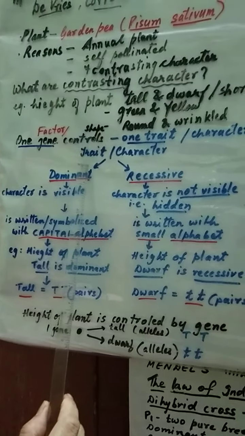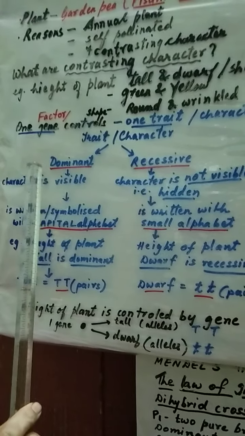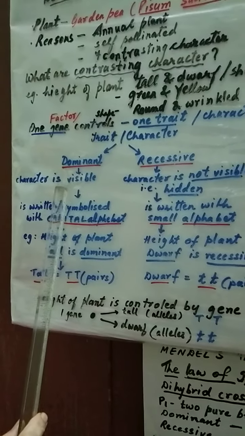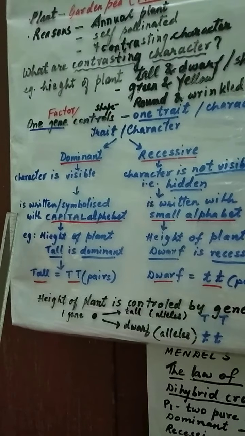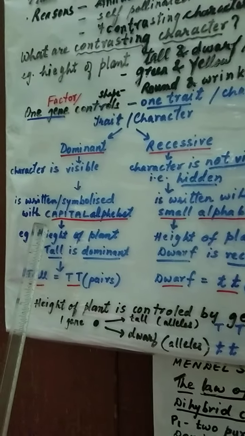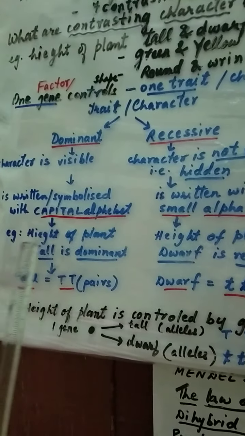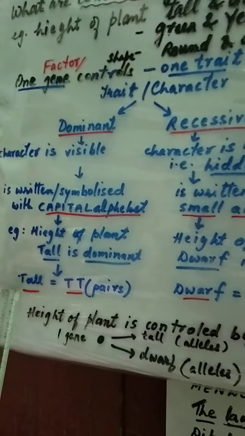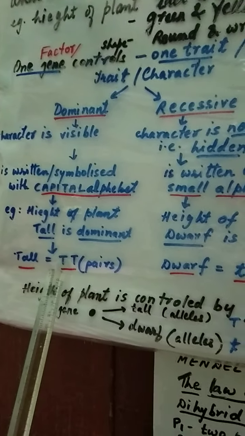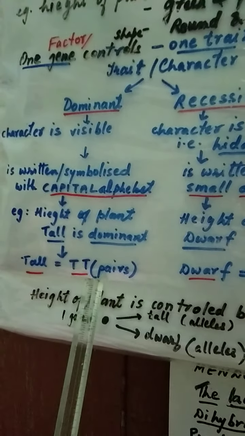Now Mendel said that these traits and characters are of 2 types. The one is dominant and the other is recessive. What are dominant characters? Usually dominant characters are those which are visible. How can you symbolize them? This is only possible by writing them in a capital alphabet. Suppose we take height of a plant tall, which is a dominant character. How will you write it in theory? You will write a capital T, and as the genes are present in pairs, we write T and T capital.